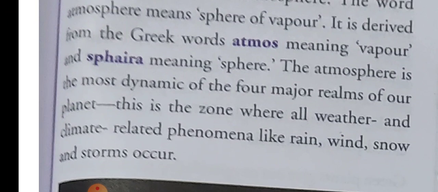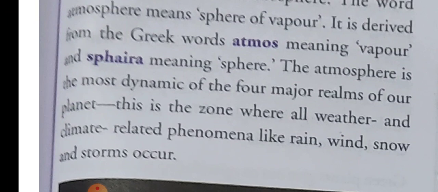So in our earth or in our planet, there are four major realms. Realms means spheres. This zone is where all the weather and climate related phenomena like rain, wind, snow and storm occur.